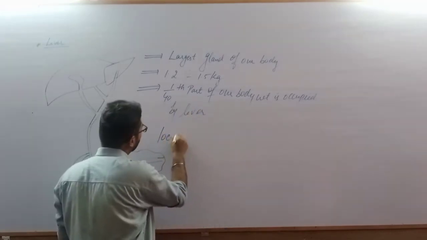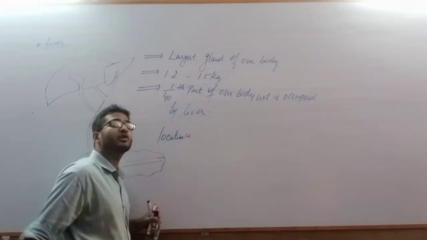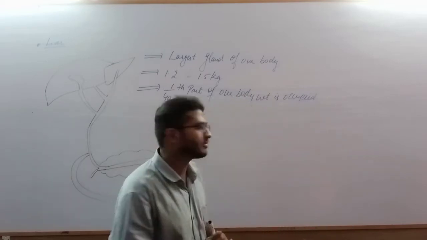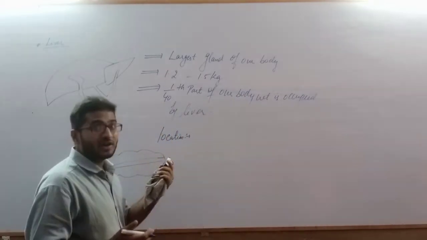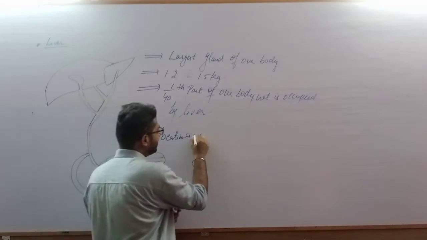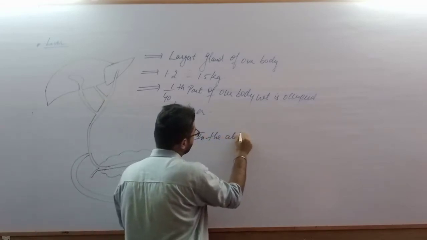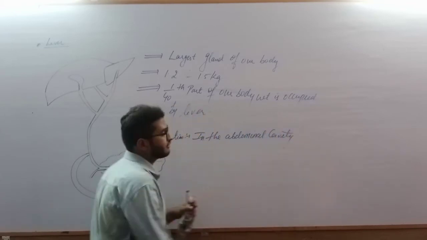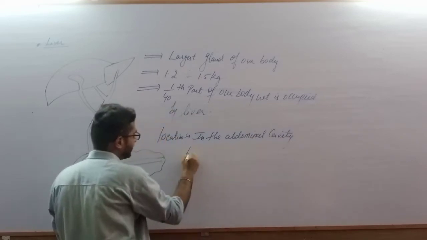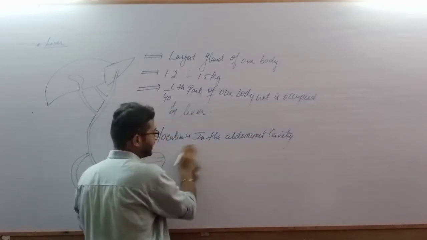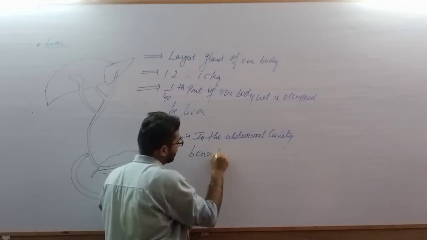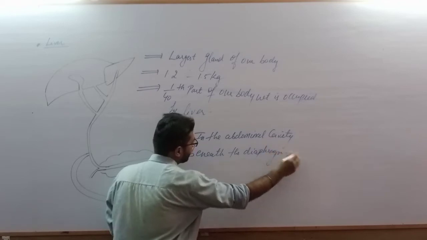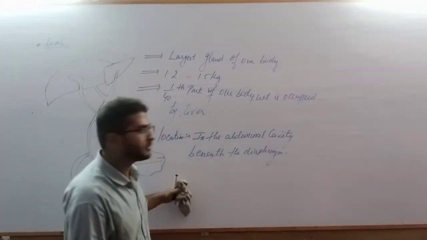If we discuss the location, where is it located? It is located in the abdominal cavity, beneath the stomach, just below the diaphragm. This is the anatomical location of the liver in human beings.